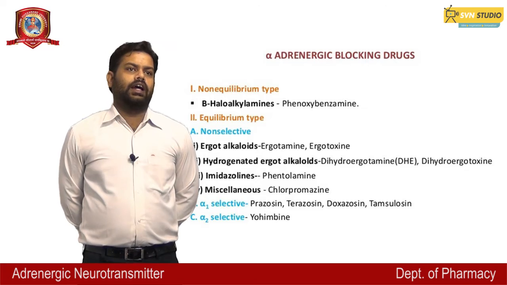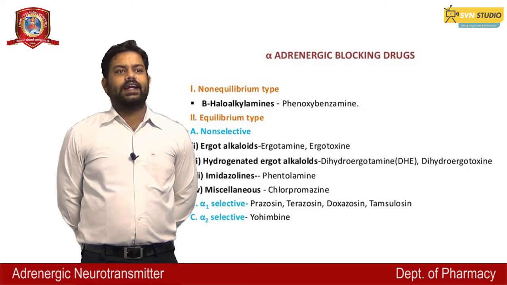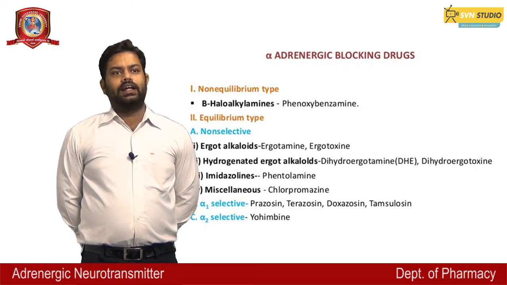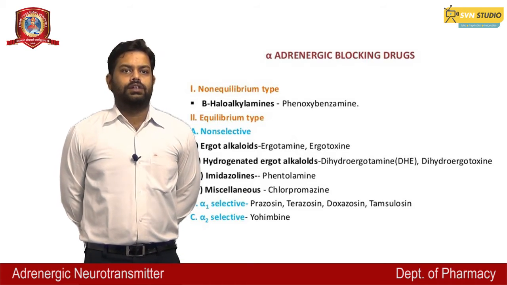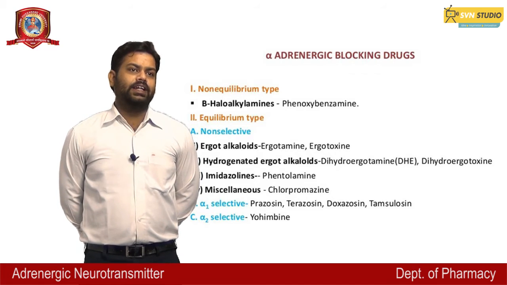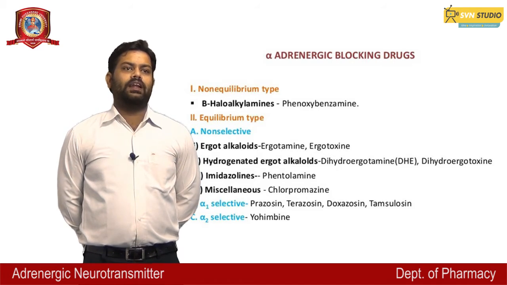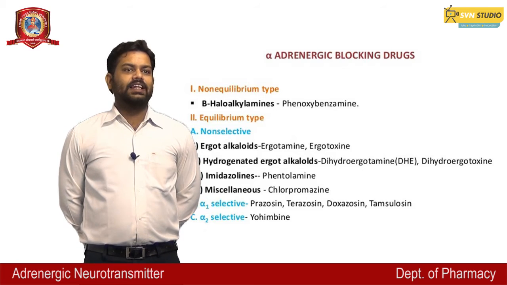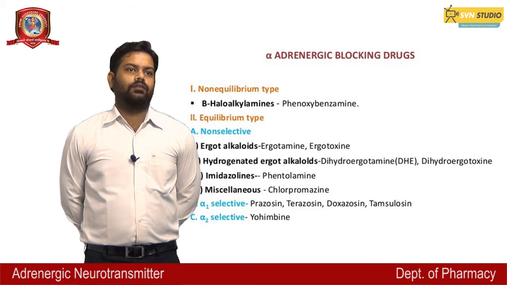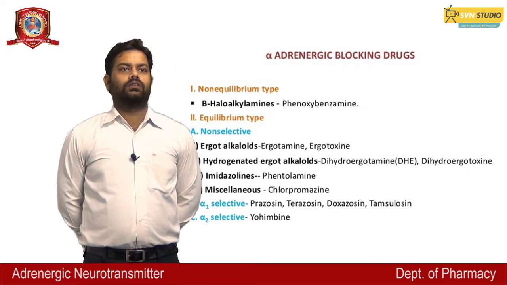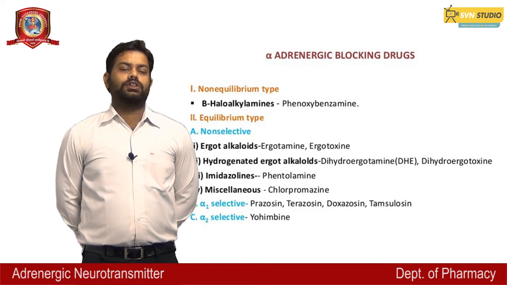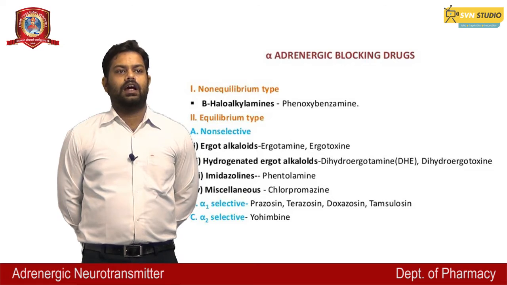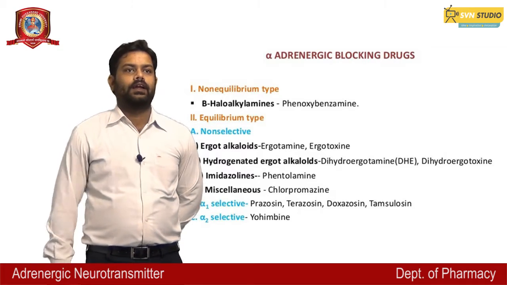Ergot has ergotamine and ergotoxine. Second is the hydrogenated ergot alkaloid, that is dihydroergotoxine. Imidazolines, that is phentolamine. Miscellaneous is chlorpromazine. Beta and alpha-1 selective: prazosin, doxazosin and tamsulosin. Alpha-2 selective: yohimbine.